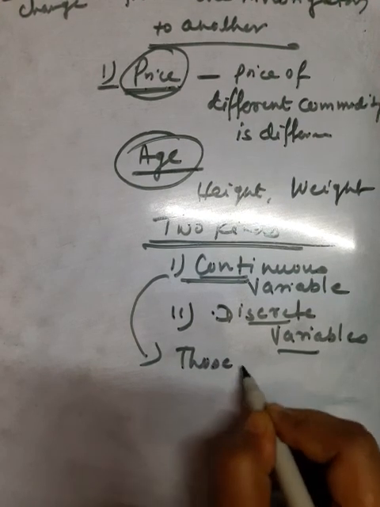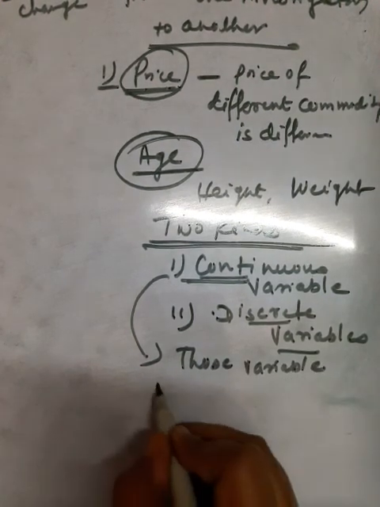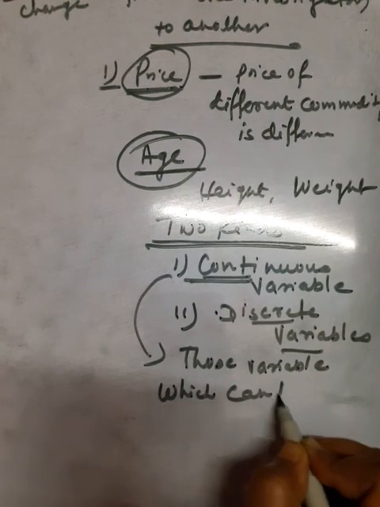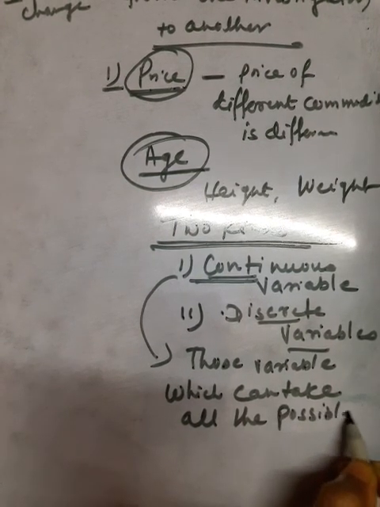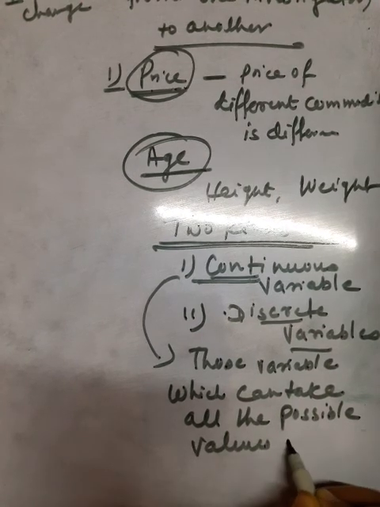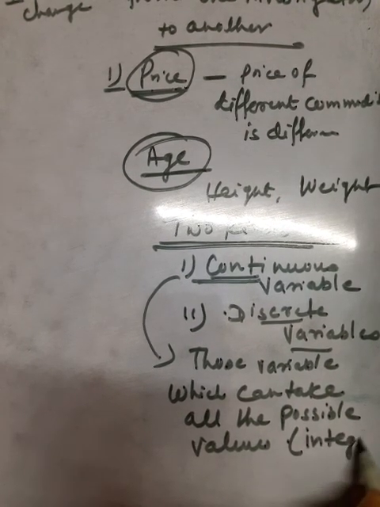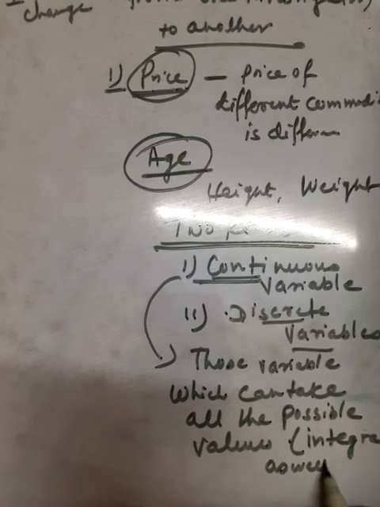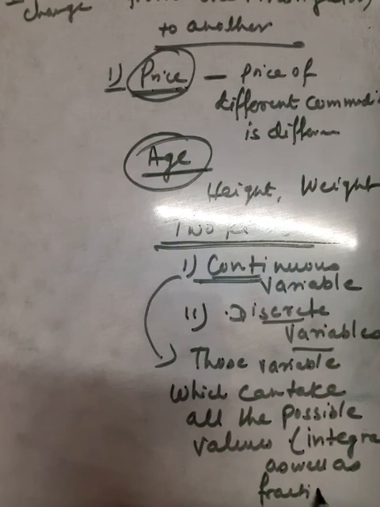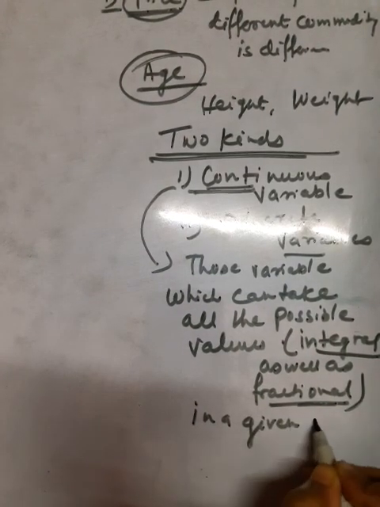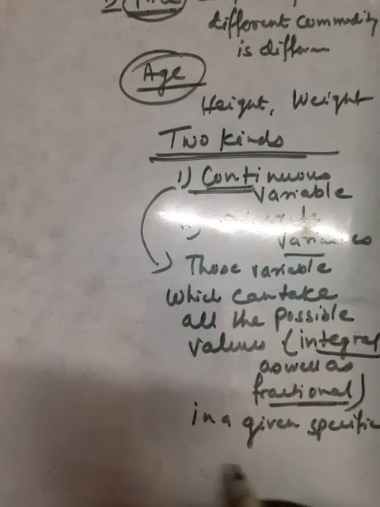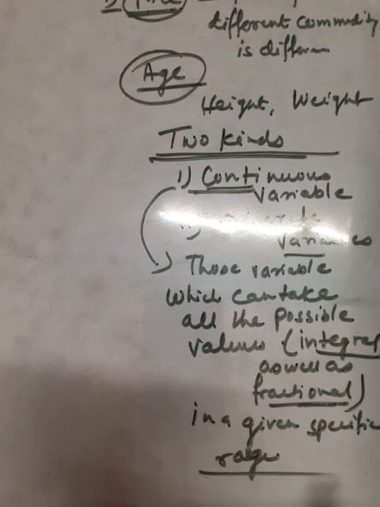Those variables which can take all the possible values, integral as well as fractional, in a given specified range are termed as continuous variables.